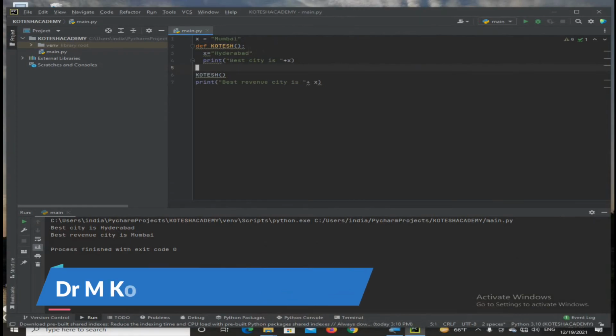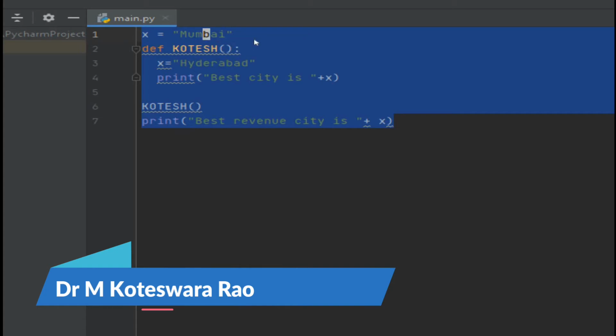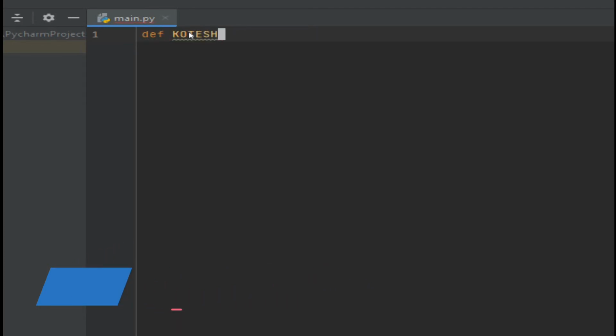Sometimes we are not assigning the previous expression. For example, we have the x value outside of the function, and this one is within the function. At this moment you have to represent the entire function. Simply I am defining the function with the brackets and colon and enter. Then you can take the global instruction. What is the role of this global instruction?